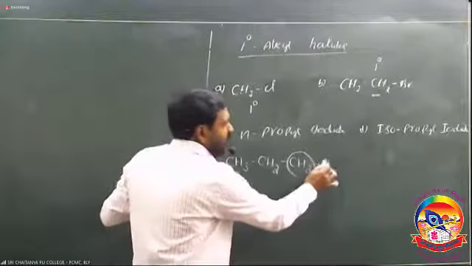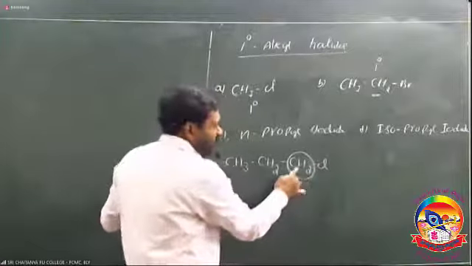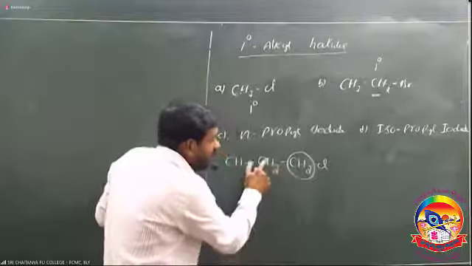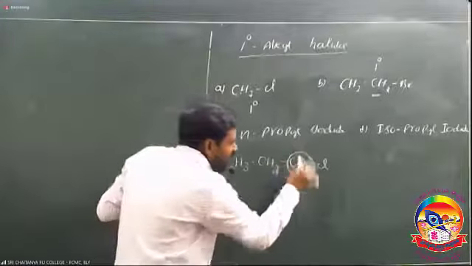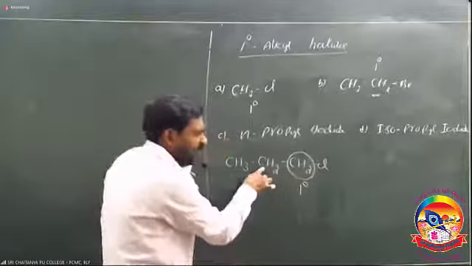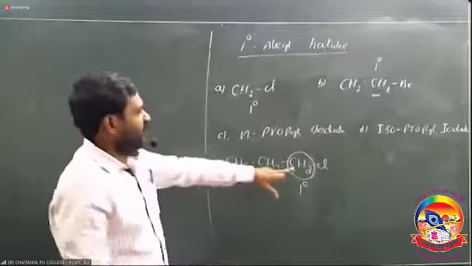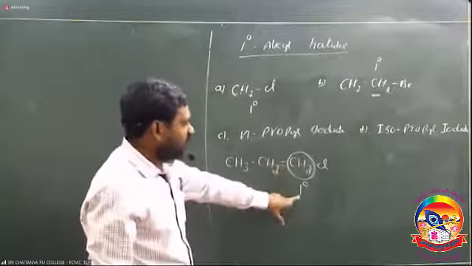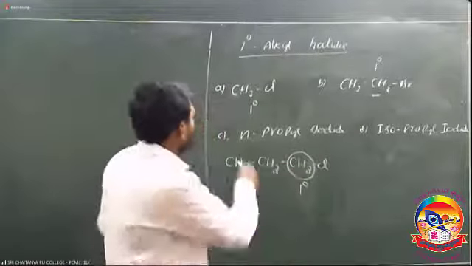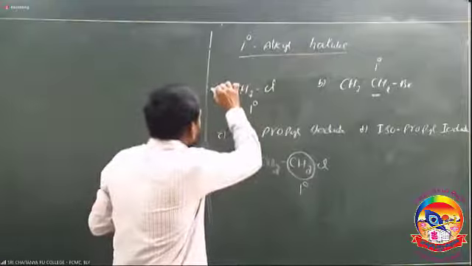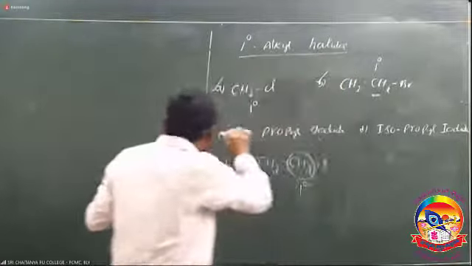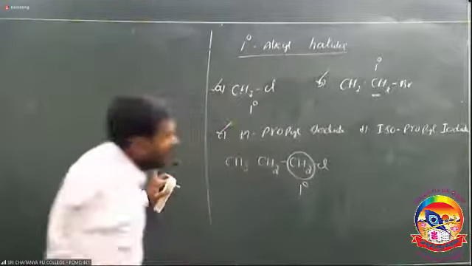Chlorine is attached with this carbon, which is attached with two hydrogens and only one carbon. So it is a primary carbon, because it is attached to only one other carbon. Here chlorine is attached with the primary carbon, hence it is also a primary alkyl halide. So A is a primary alkyl halide, B is a primary alkyl halide, and C is also a primary alkyl halide.